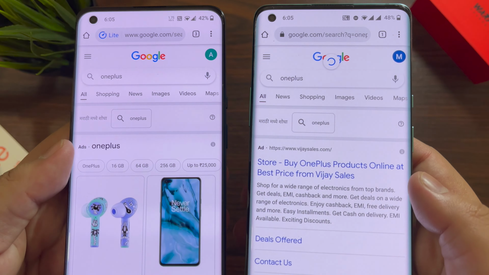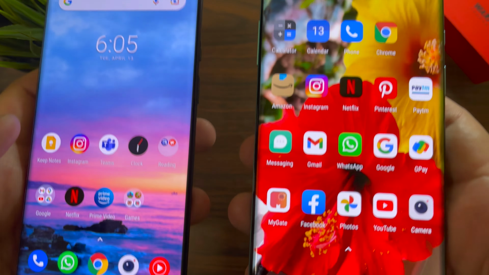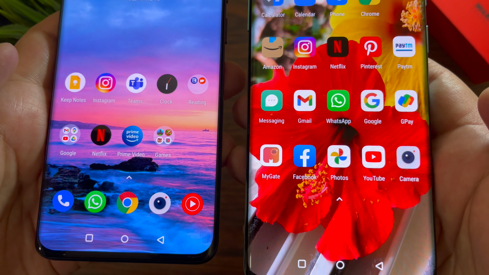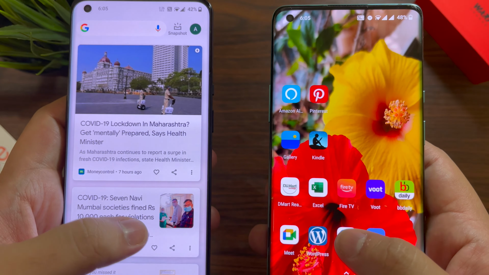Now, while we are talking about the screens, both the phones have a Quad HD Plus display. And as I said earlier, I have done a detailed comparison. The link's in the description. Don't forget to check that out as well.